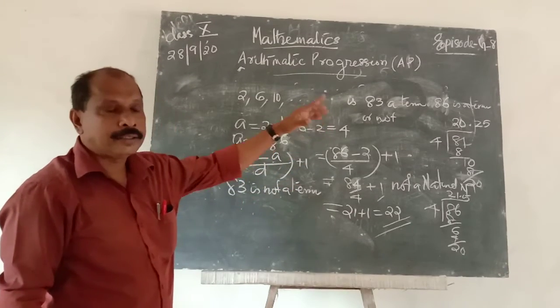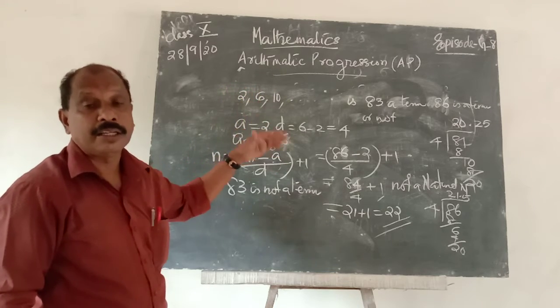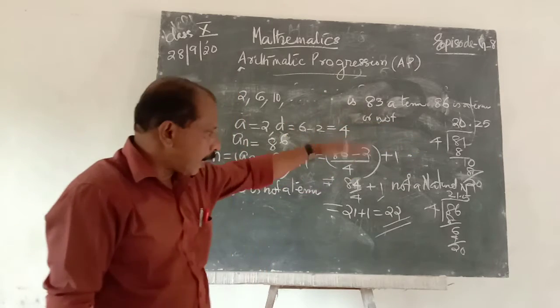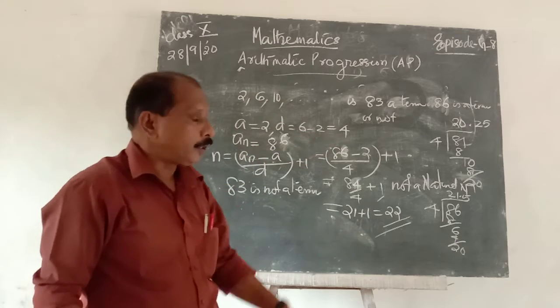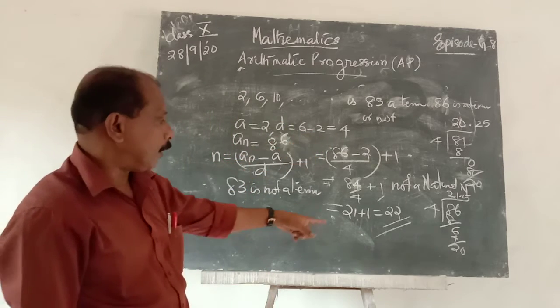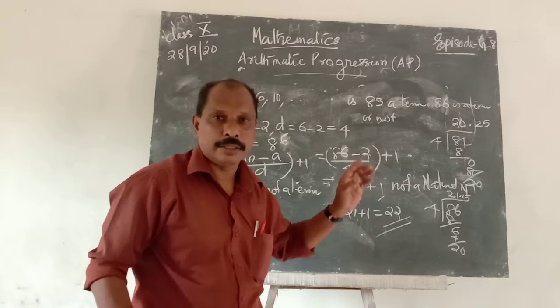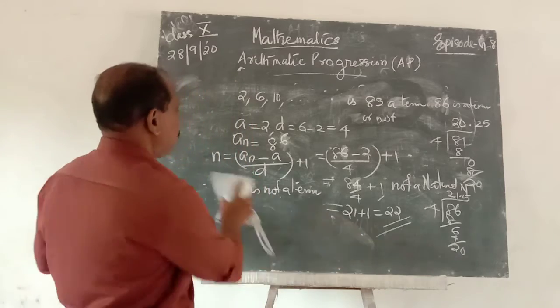So 83 is not a term of that progression because n is not an integer. For example, 88 is also not a term because n is not a natural number. But for 86, we get n is 22, a natural number. Therefore, 86 is an element of the given progression.